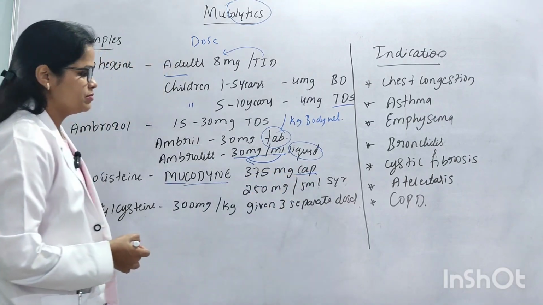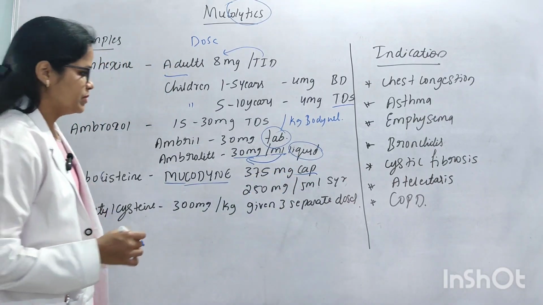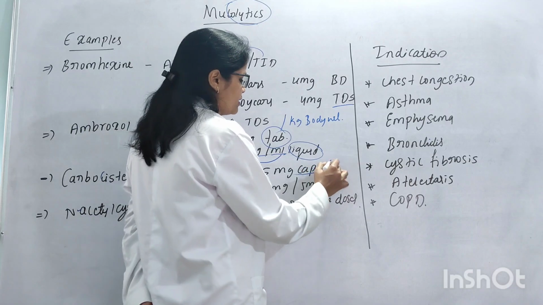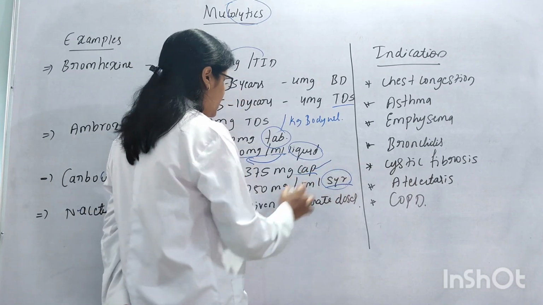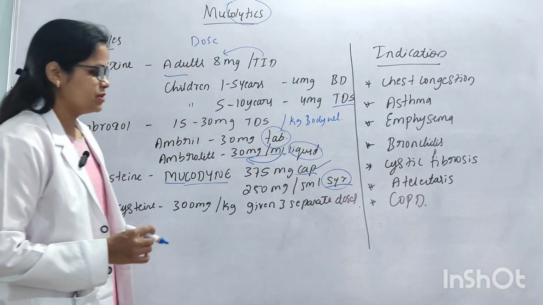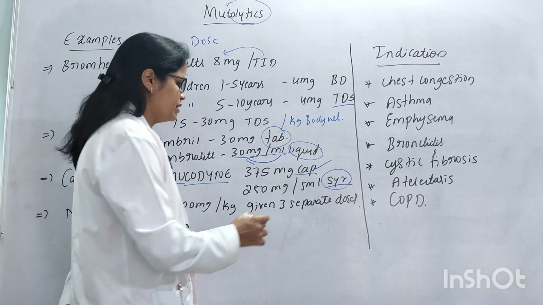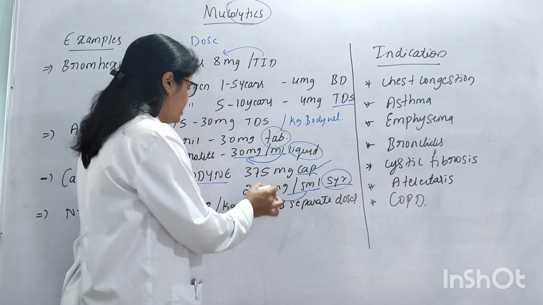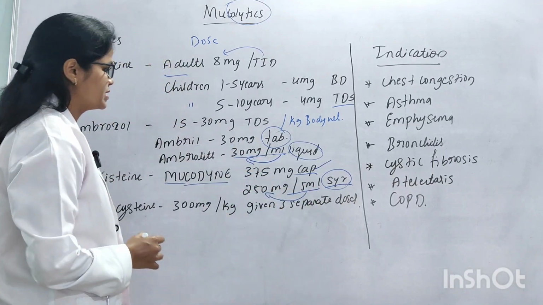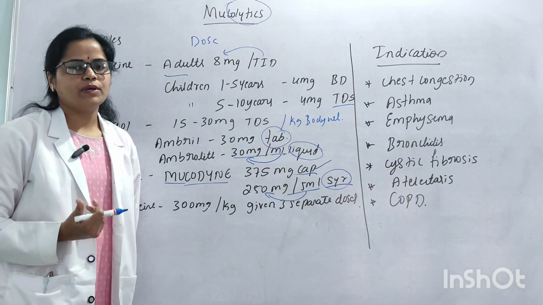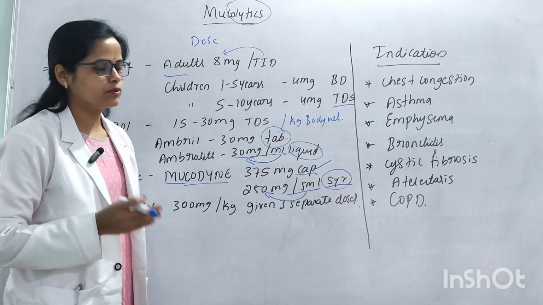And next, 250 mg per 5 ml syrup, means it is available in the form of tablet or capsule as well as in syrup form. In 5 ml of syrup there is 250 mg. These drugs can be divided depending on the age group and body weight of the patient.